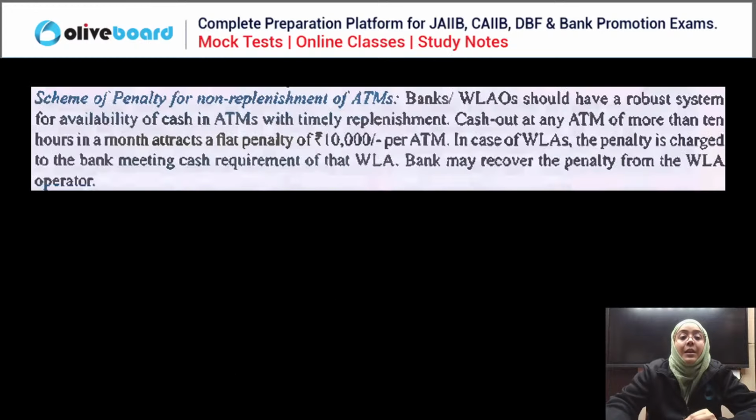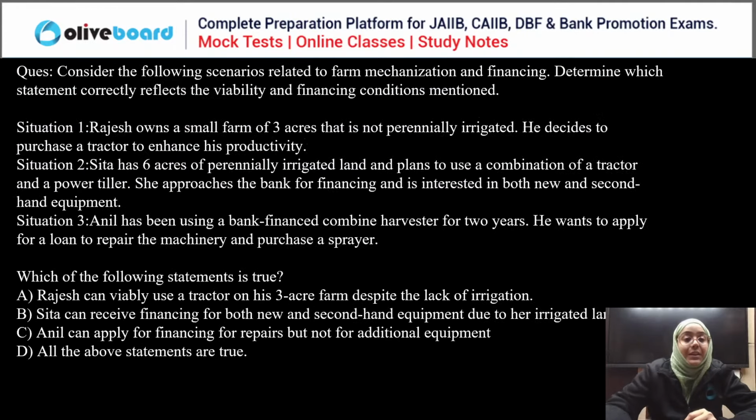Good, everyone. Next question. Now this is written. Consider the following scenarios related to farm mechanization and financing. Determine which statement correctly reflects the viability and financing condition mentioned. Rajesh owns a small farm of 3 acres that is not perennially irrigated. He decided to purchase a tractor to enhance his productivity.